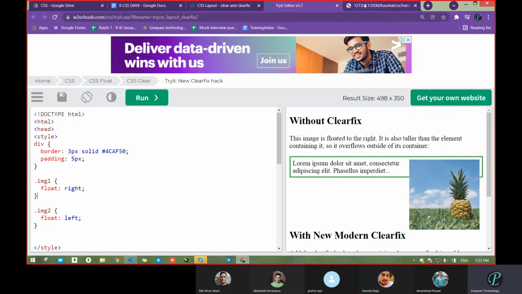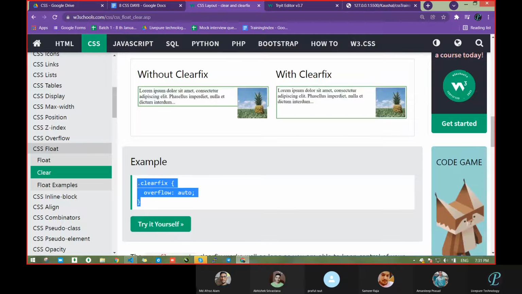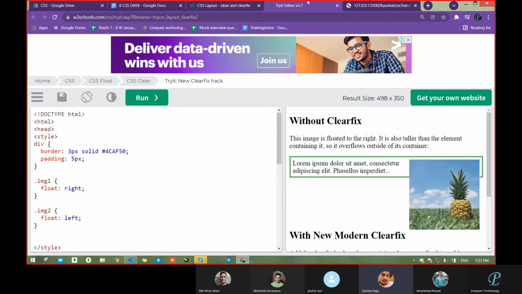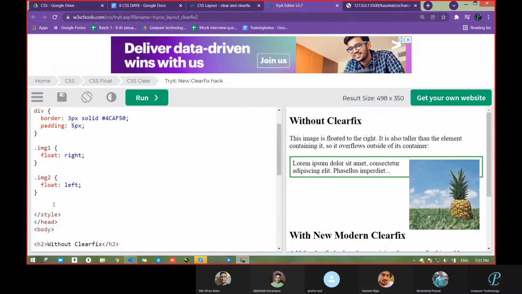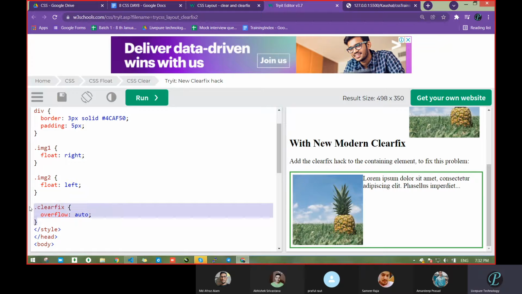Try it over here. One second, I will copy from this line. We passed just a clearfix, meaning it is not a real property. This is just a term. No need, I just passed overflow auto.